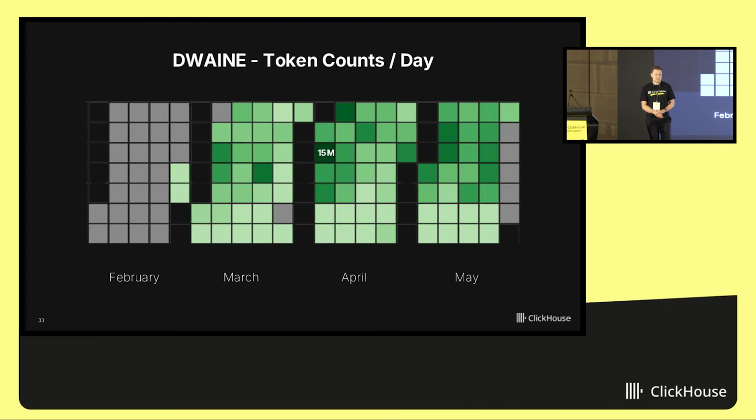And this is proven by the usage of our tool Dwayne, for example, that we use for our data warehouse. Just in April this year, our internal users generated like 15 million tokens. And more importantly, today not just analysts, but me or my co-founder Aaron Katz, all these people often don't ask to create dashboards.